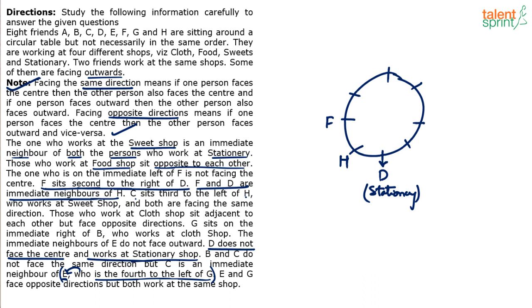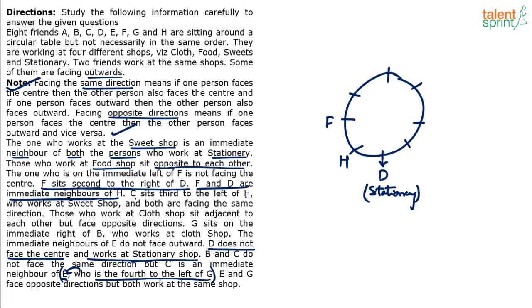I'll tell you why. Understand, in an arrangement where there are 8 persons, when it is said that X is fourth to the left of Y or X is fourth to the right of Y, X and Y will be opposite each other. Let's take H. We do not know the direction of H, right? Take fourth to the left of H. There are two possibilities. Left of H can be clockwise or anti-clockwise.